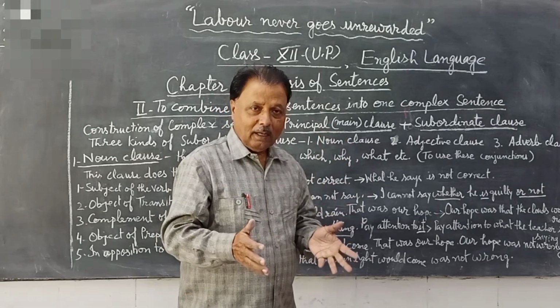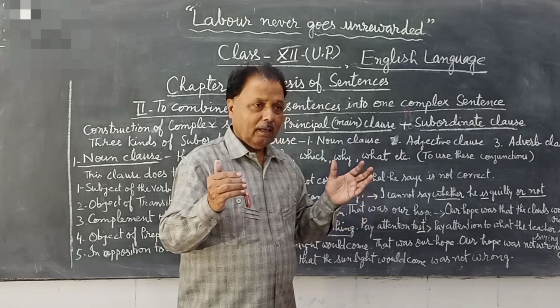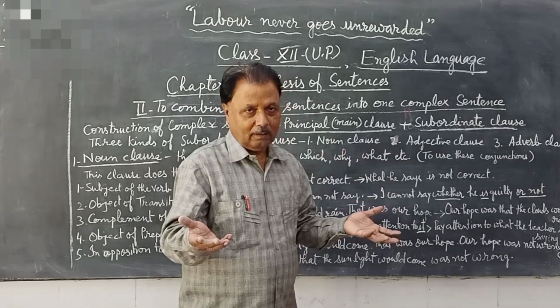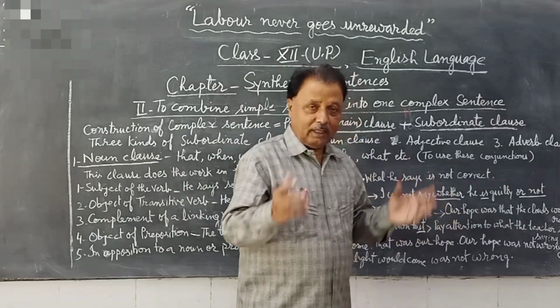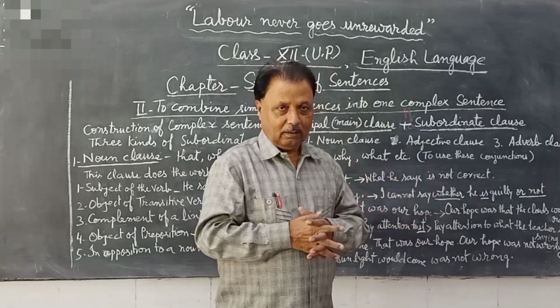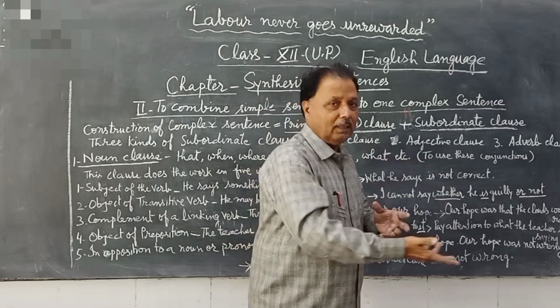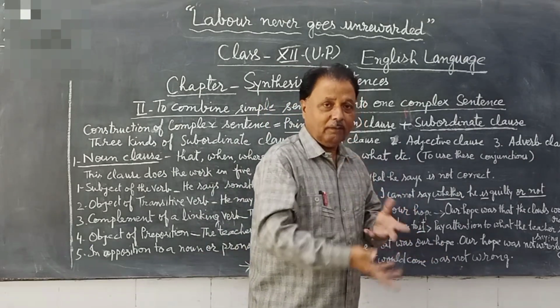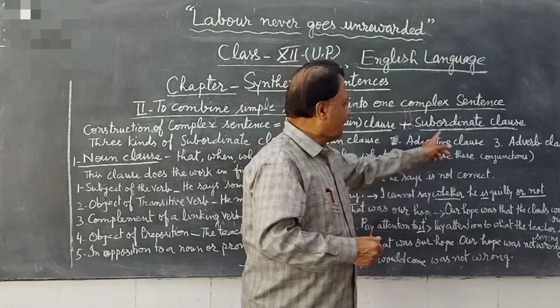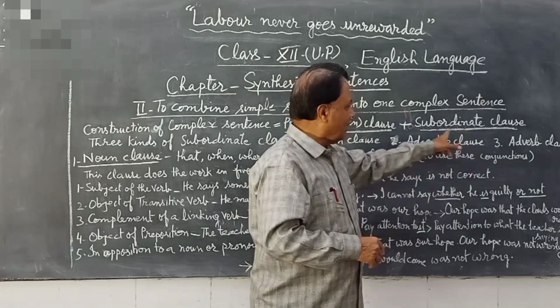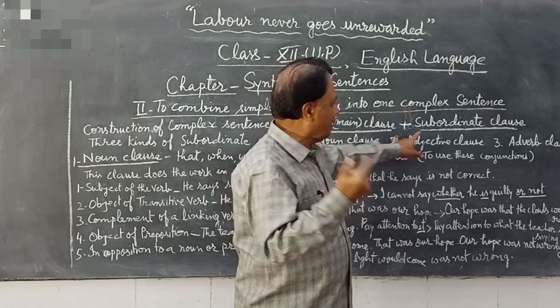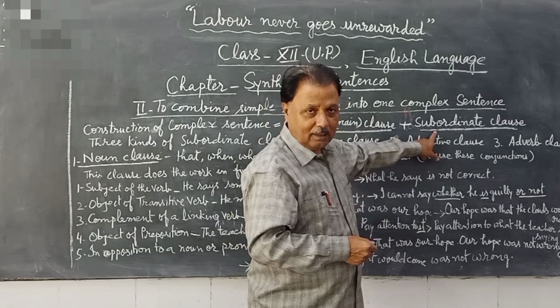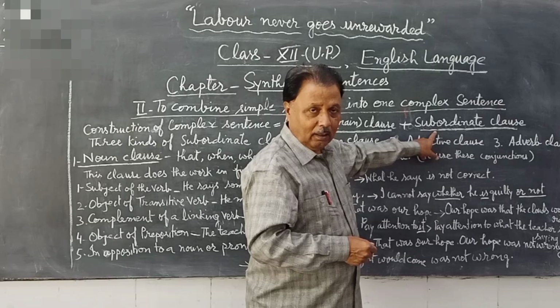A principal clause is an independent clause. It is called a principal clause because it is independent, not combined with or joined to any other. But a subordinate clause is attached to the principal clause, so it is called a subordinate clause. Okay?